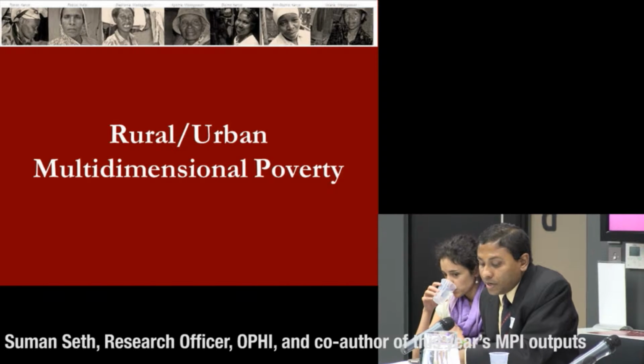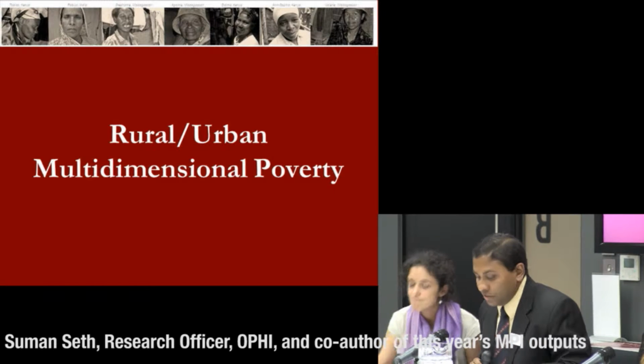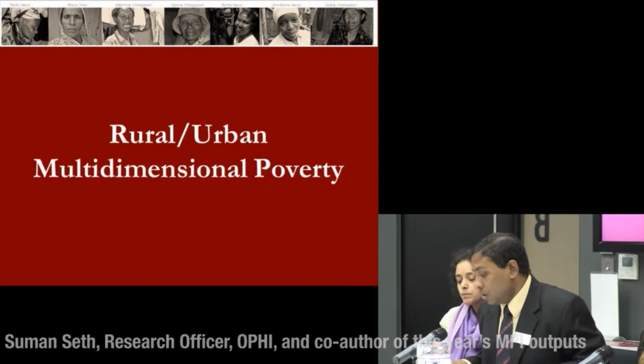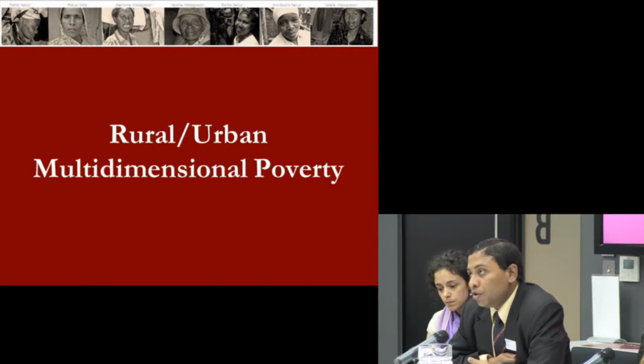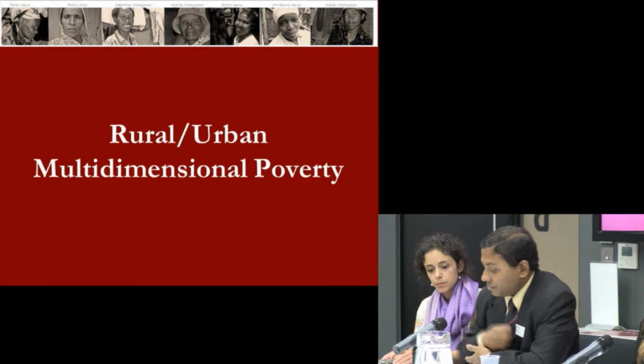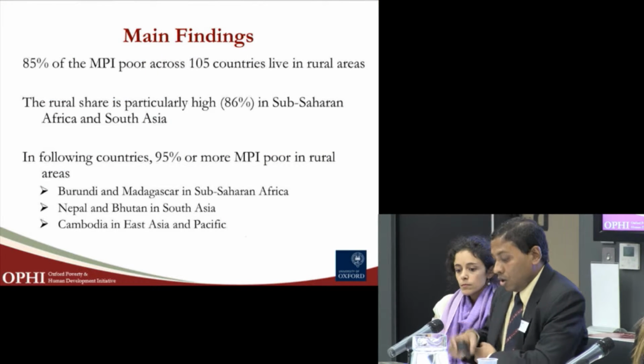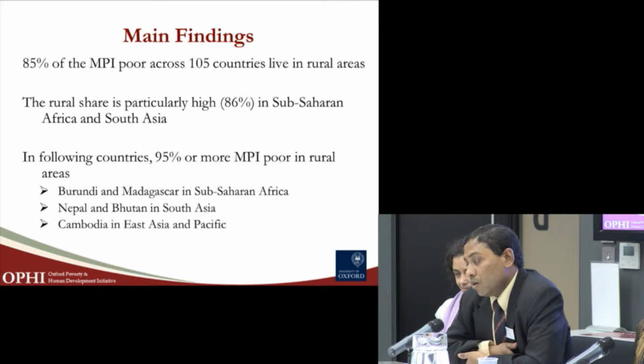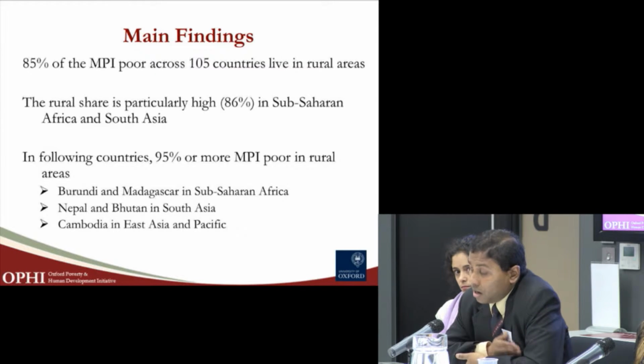Besides computing the national and subnational figures for poverty, what we try to do is to explore the geographical distribution of poverty across rural and urban areas. We use the same set of indicators for now to capture poverty both in urban and rural areas, and what we find is 85% of the MPI poor across the countries we analyzed live in rural areas. The rural share varies from region to region, but especially in South Asia and Sub-Saharan Africa, the rural share is particularly high, 86% or more.